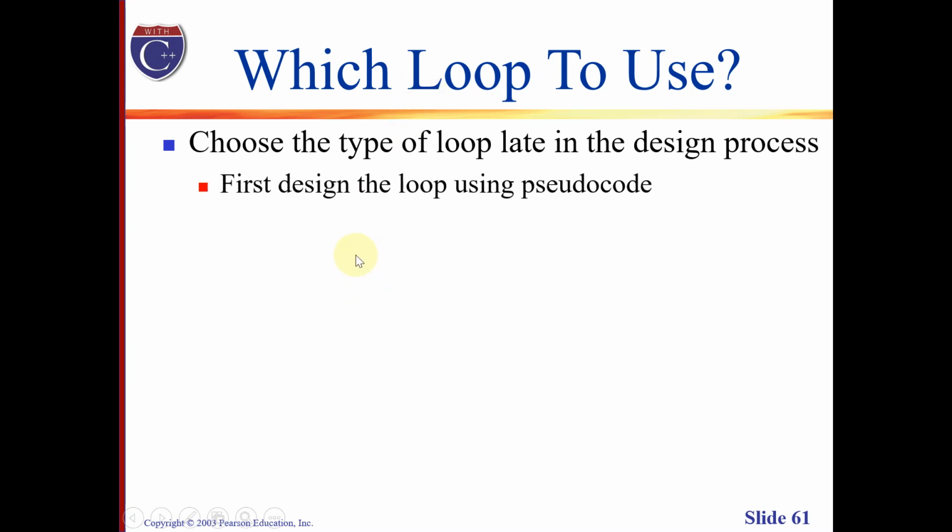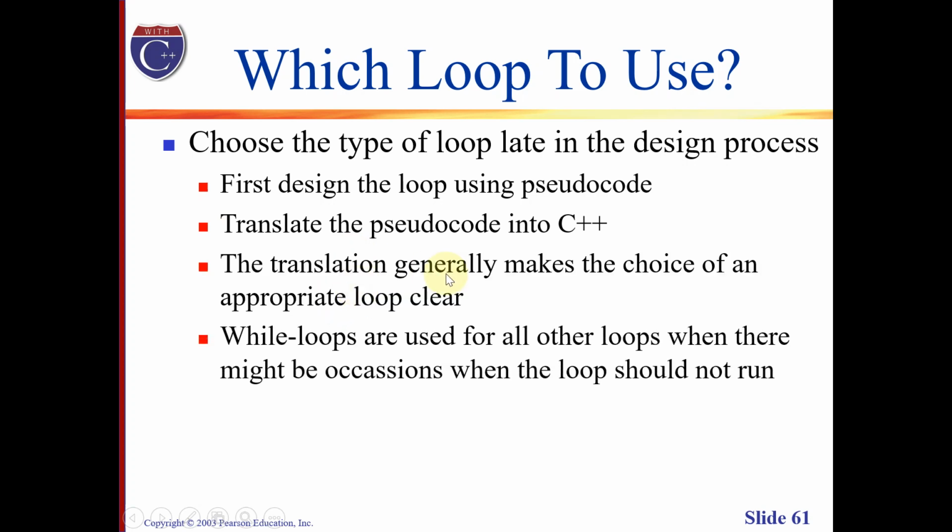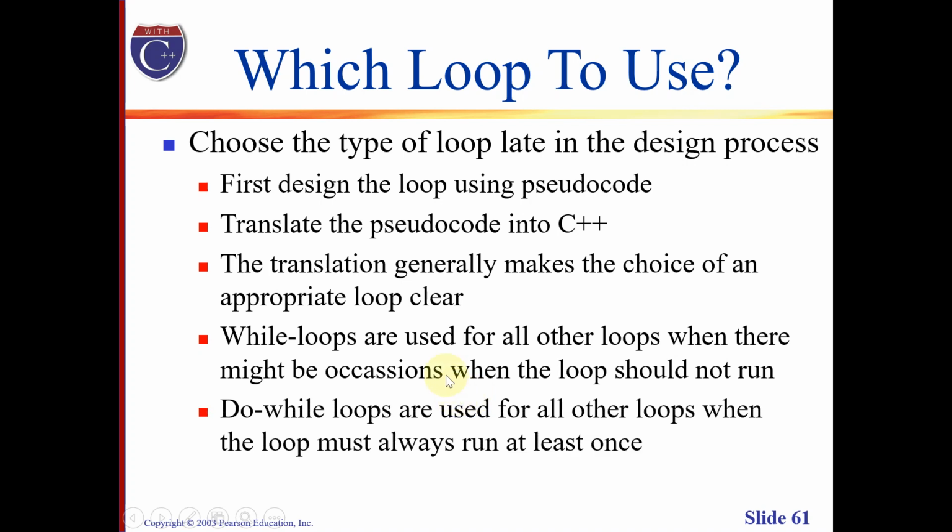First, we must design the loop using pseudocode, then translate the pseudocode into an actual program. And basically, the translation generally makes the choice of an appropriate loop clear. While loops are used for all other loops when there might be occasions when the loop should not run. And of course, do-while loops can be used for all other loops when the loop must execute at least once.